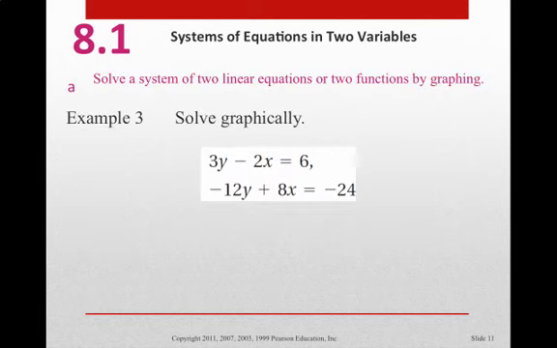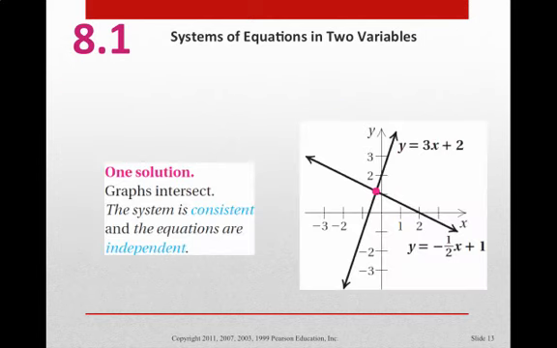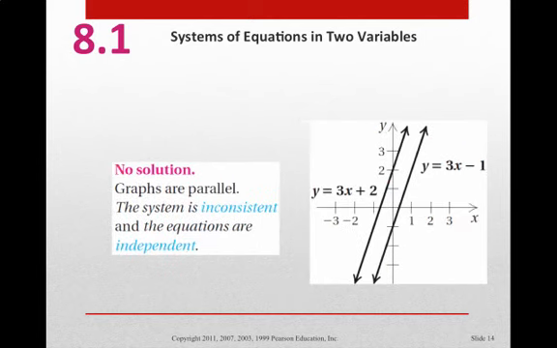So looking at these two graphs, I'm going to save you the time of looking at me do the problems out. But essentially, what I'm going to do is change these to slope-intercept form, and this is what it looks like. And as you can notice, they are independent because it has one solution, and they are consistent because they have a particular solution. So, if we have two parallel lines, what do we know about them? We know that it has no solution, so it is inconsistent because it does not have any solutions whatsoever, and these two things are independent of each other.